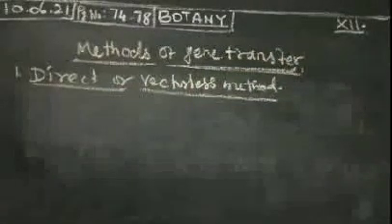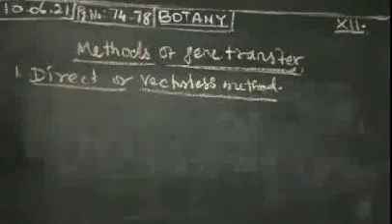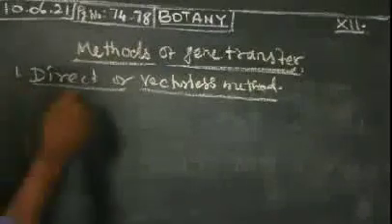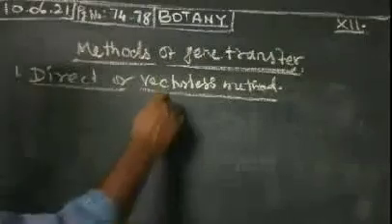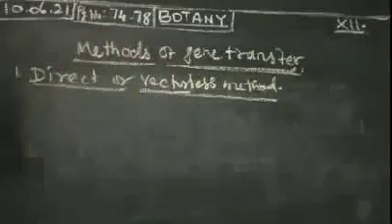In this method, the foreign DNA is introduced without the vector. The foreign DNA of interest is delivered to the host plant cells without the help of a vector. No need of vector. That type of gene transfer is nothing but direct or vectorless method.